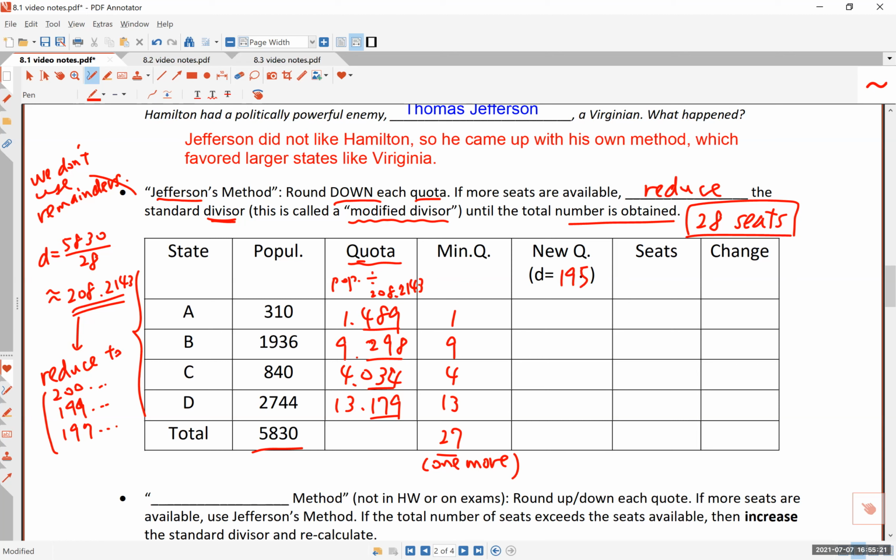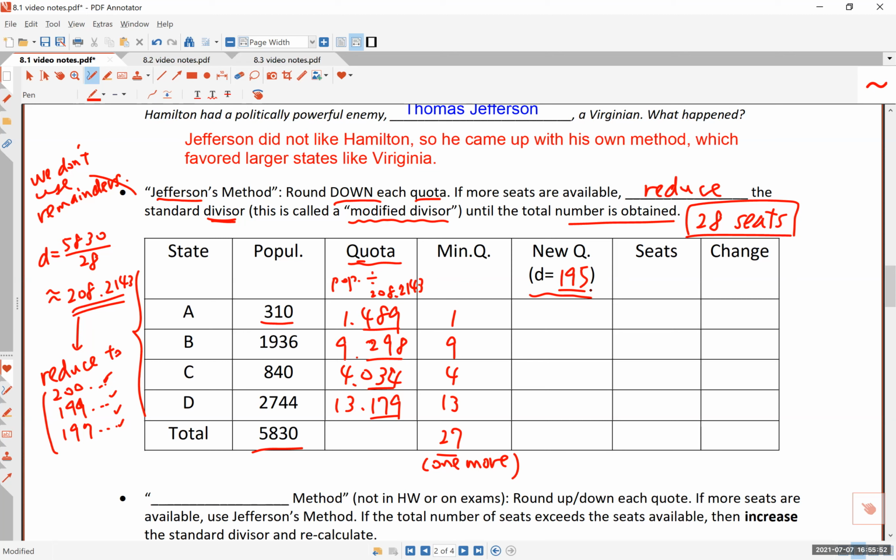But anyway, in this particular situation, it turns out that the modified divisor of 195 would work. Now how do you know this number works? Well, you have to try some numbers. An Excel spreadsheet will be very helpful to find this number if you have to do this over and over again, because none of these numbers, even though they are all smaller than 208, would work. But once you get to 195, it turns out this works. So let's go ahead and do this.